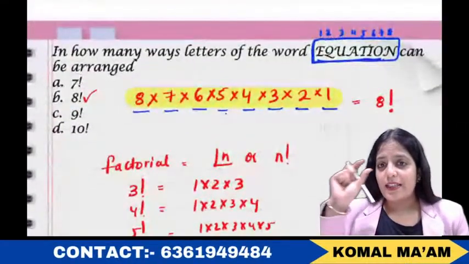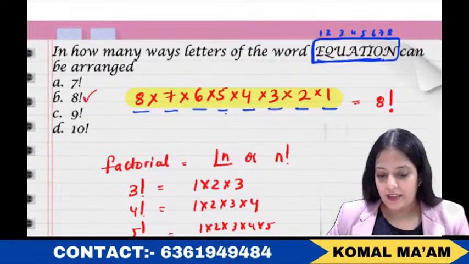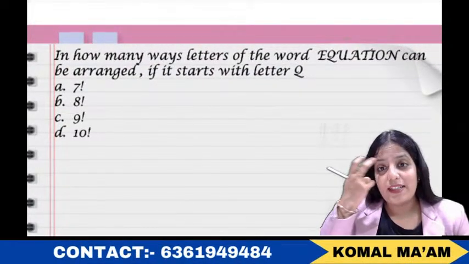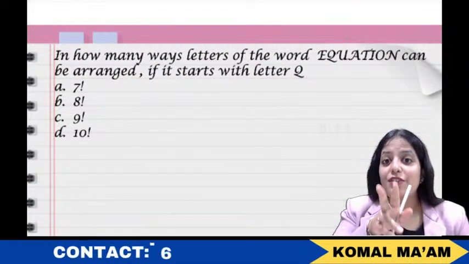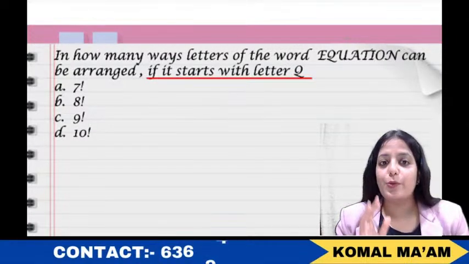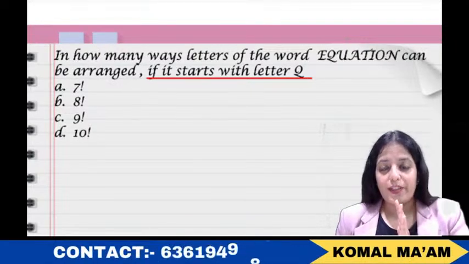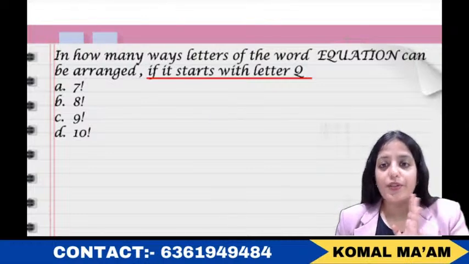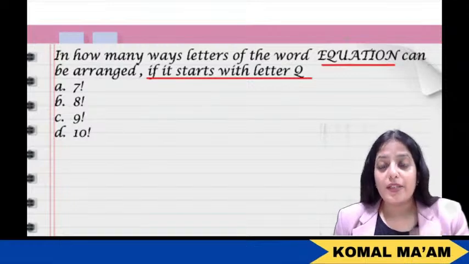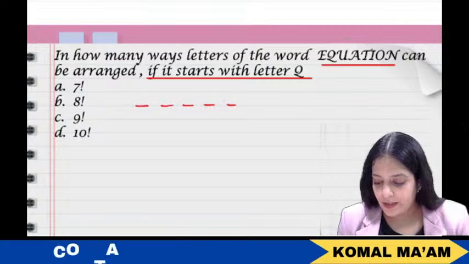I'm taking forward this equation concept to the further cases so that you understand well. See, the next question is related to the word equation only. It is saying, in how many ways can the letters of the word equation be arranged if it starts with letter Q. Now this is something where we have a condition. How many letters were there in the word equation? 8 letters, and we have already checked there was no repetition, right? So how many positions do we have? 1 2 3 4 5 6 7 8.